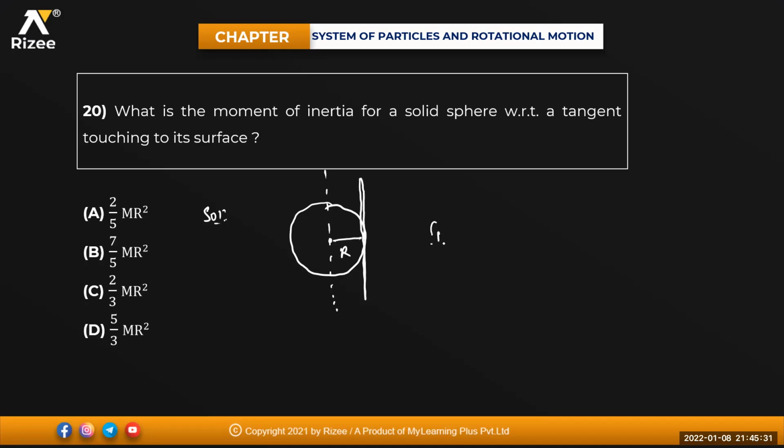So the moment of inertia about the tangent will be equal to I CM plus m r square. The moment of inertia about the center of mass means along the diameter only, that is 2 by 5 m r square plus m r square. Taking m r square common, 2 by 5 plus 1 is 7 by 5. So it is 7 by 5 m r square. B will be the answer.